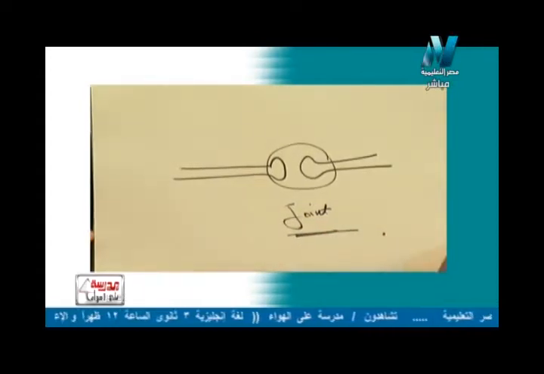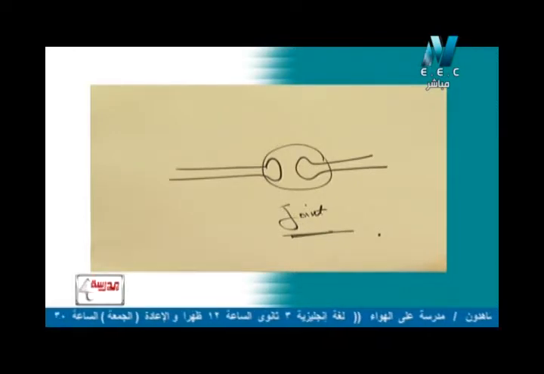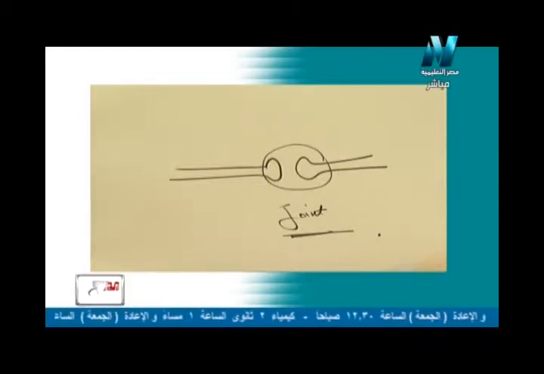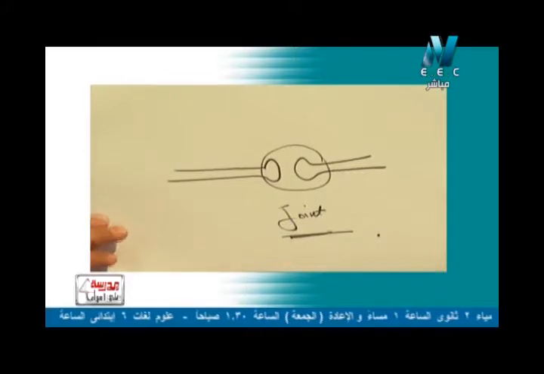And this means that it is the location or the position at which bones meet each other. Again, a joint is the location at which bones meet each other. So, what about the joint?